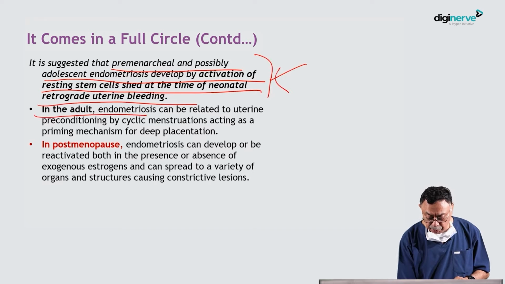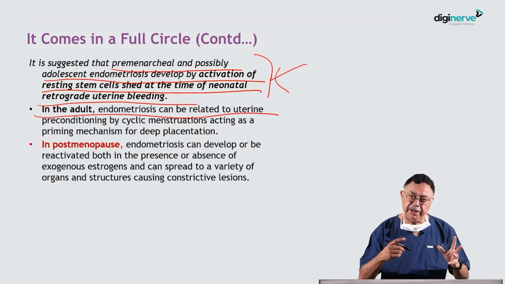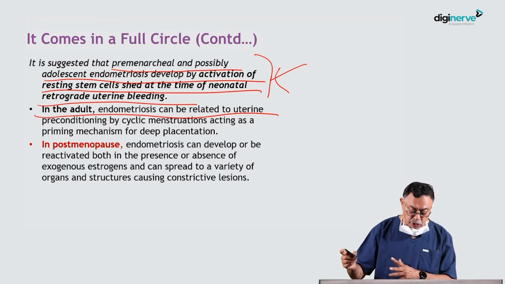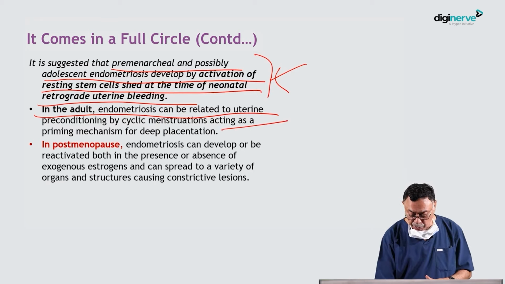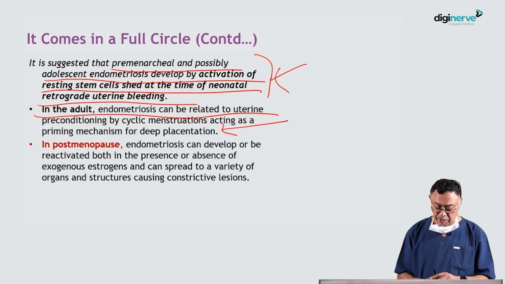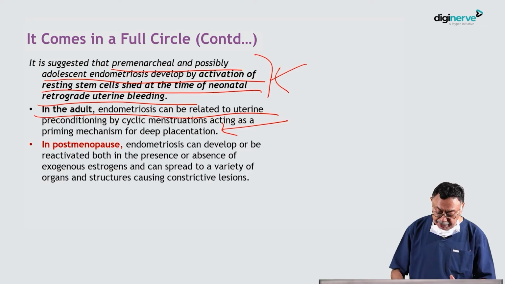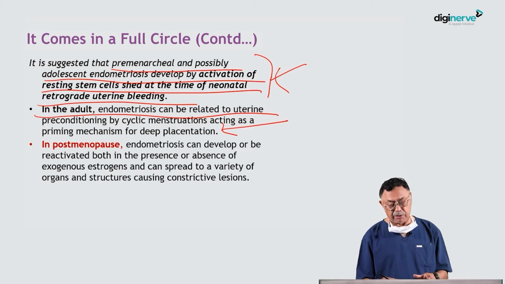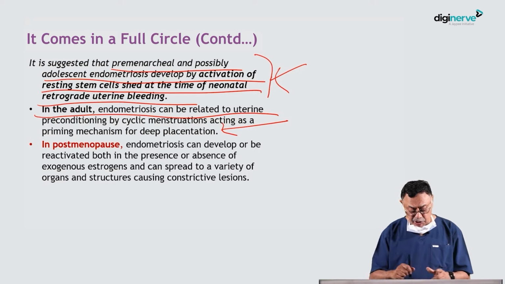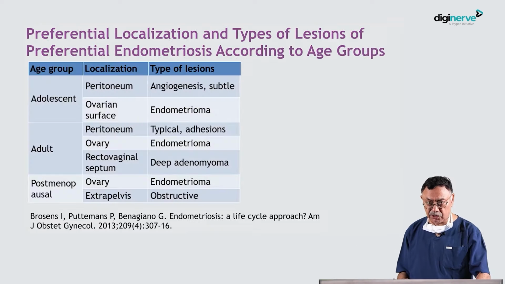In adults, endometriosis can be related to uterine preconditioning by cyclic menstruation, acting as priming for deep placentation. And in postmenopause it can develop or be reactivated, both in the presence and absence of exogenous estrogens, and can spread to a variety of organs and structures nearby.